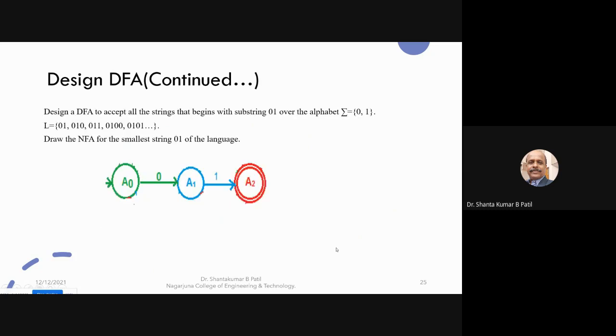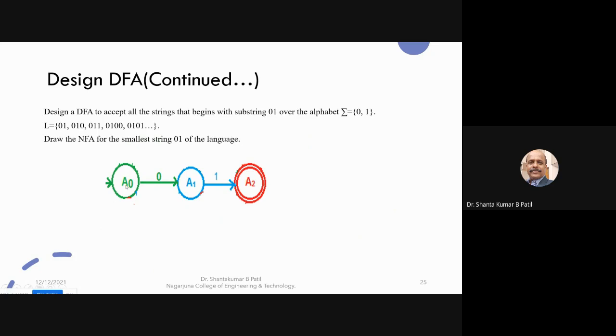Design a DFA to accept all the strings that begin with the substring 0 1 over the alphabet sigma equal to {0, 1}. As I told, first you draw the NFA for the substring or the condition. What is the condition? 0 1. Two symbols are there, hence three states are required. One will be the initial state, one will be the intermediate state, and the last one will be the final state.